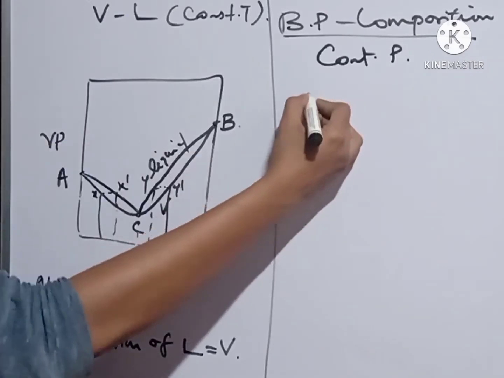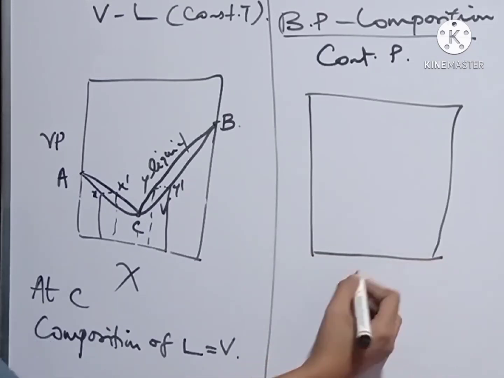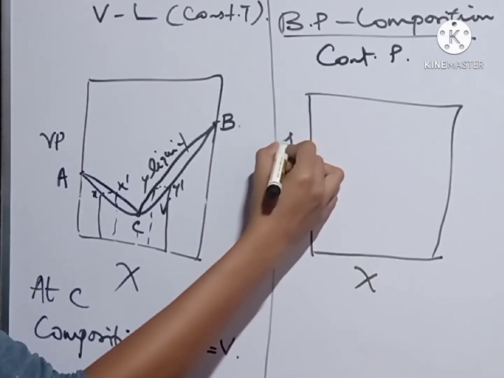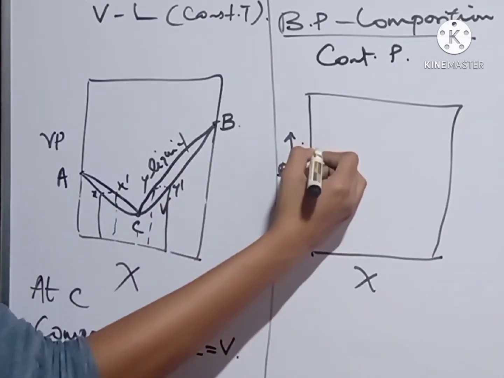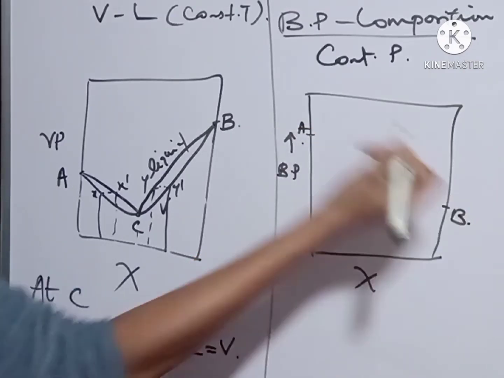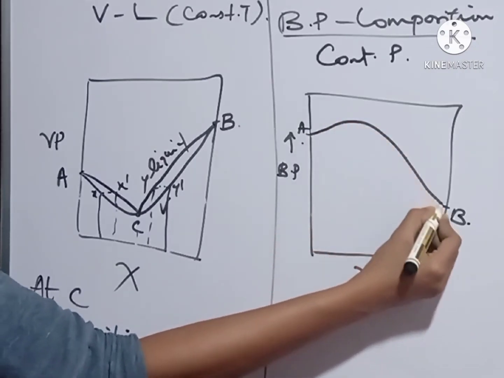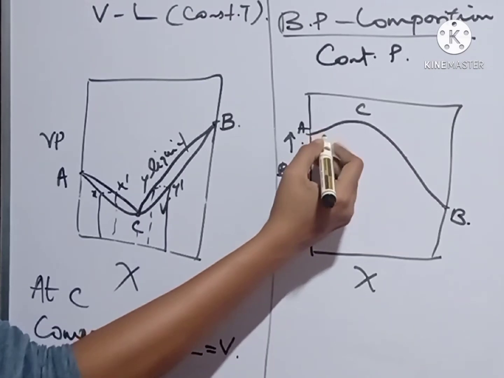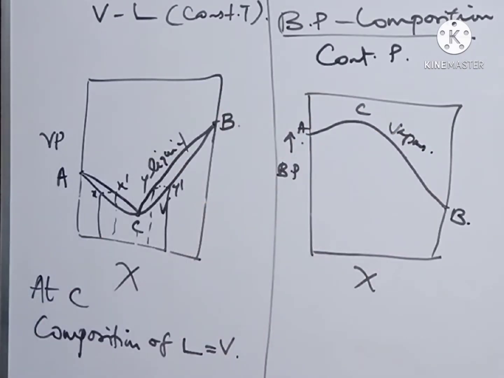So if we draw the boiling point composition curve, that is mole fraction, boiling point, then the graph will be reversed, that is A has the higher value, then B has the lesser value. The curve appears like this, with maximum point C. Then this is for the vapor composition curve.